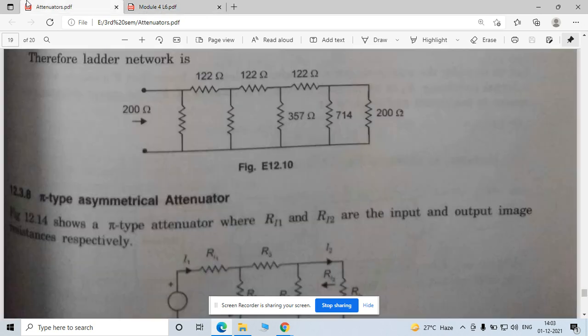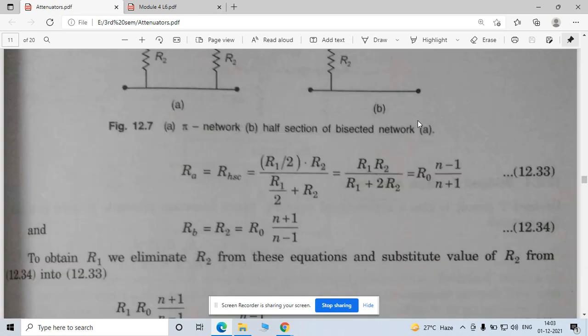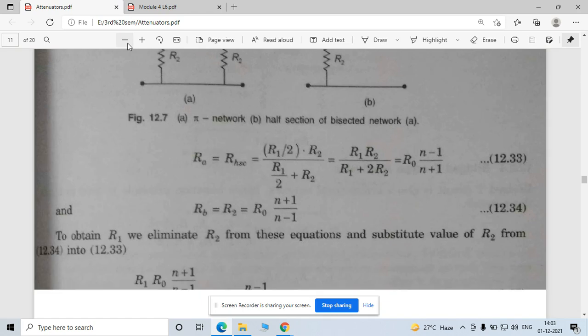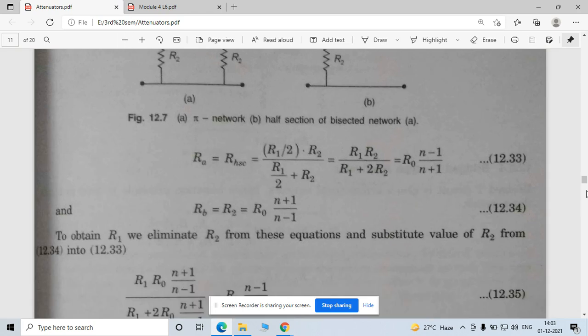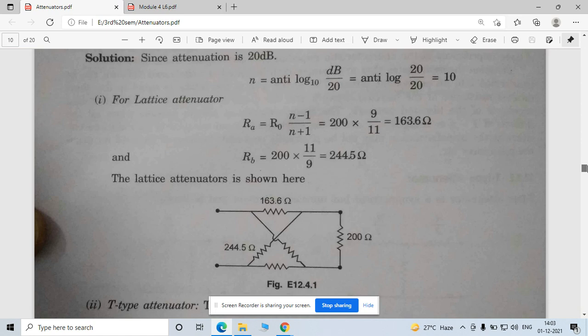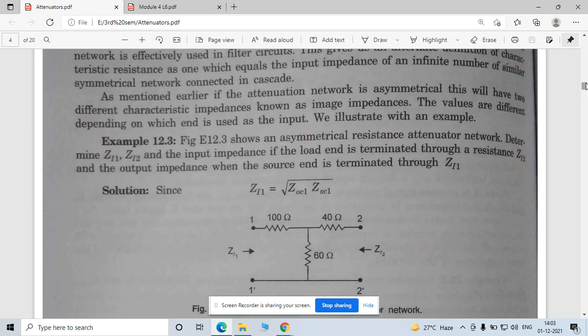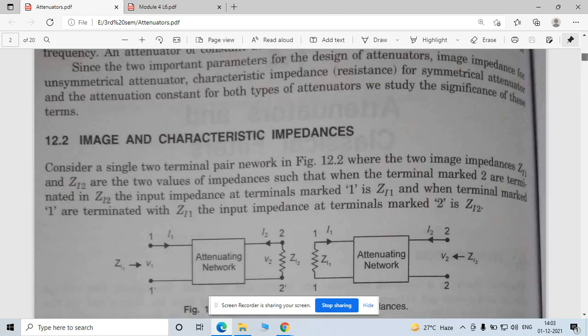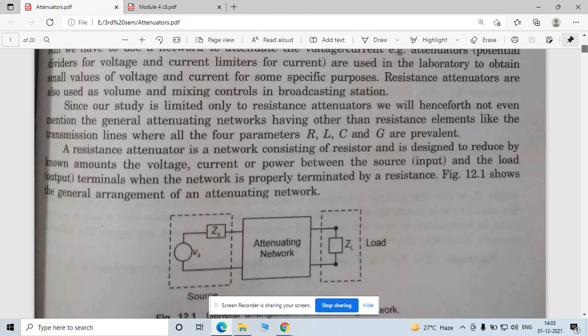This topic is generally not found in most books on network theory, but one book where I am finding this topic is by C.L. Wadhwa. The book name is, wait a minute, Network Analysis and Synthesis by C.L. Wadhwa. So this remaining topic for this unit, you will find in this book.